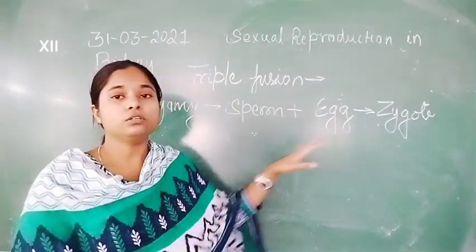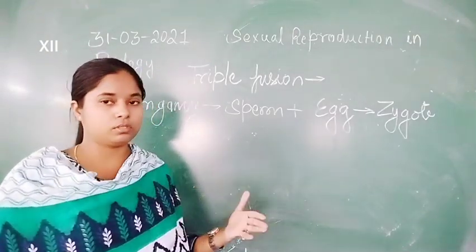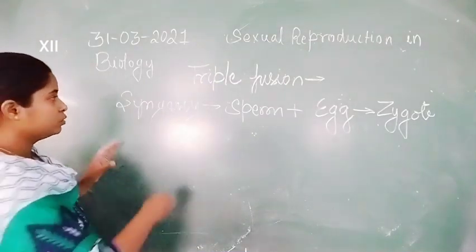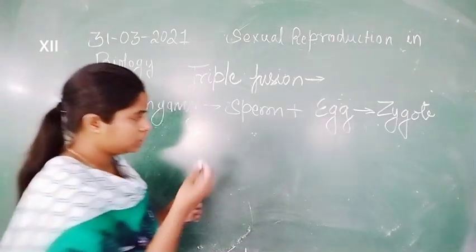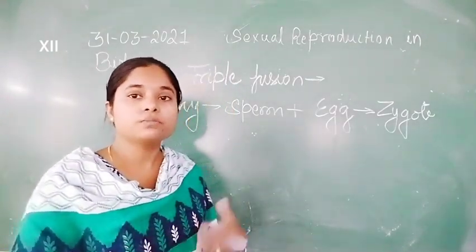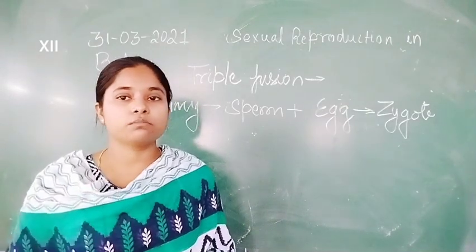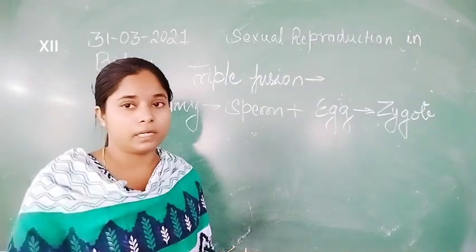Now the zygote undergoes multiple divisions, or mitosis, and finally the zygote is converted into the embryo. So how this conversion of zygote into an embryo takes place inside the embryo sac: multiple divisions take place, according to the characteristics.